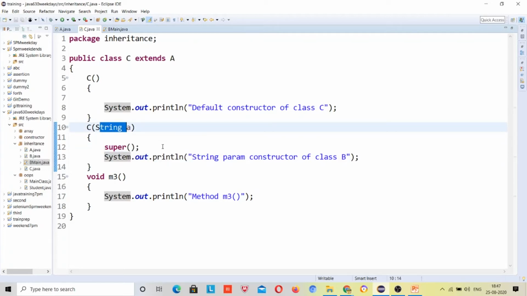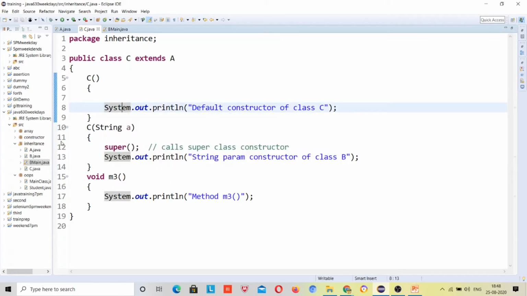What does this super mean? It calls the super class constructor. And which constructor inside the super class? Just look at how many parameters are present. No parameter present means the default constructor. Default is the only constructor which doesn't have any parameter, and it is not in the same class but inside the super class. Just because it's extending class A, which one is the super class for class C?